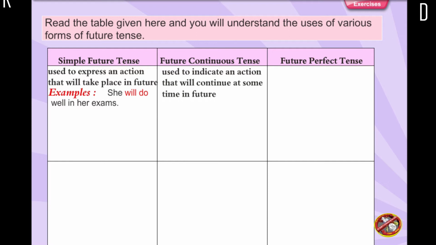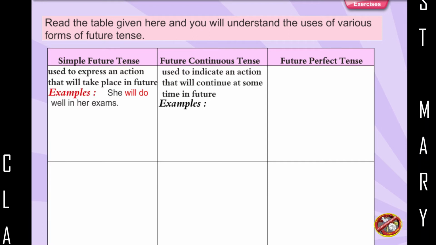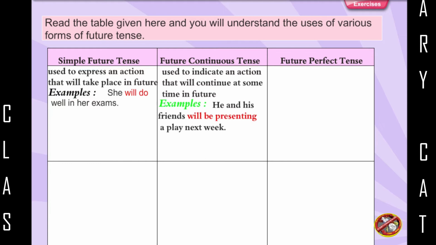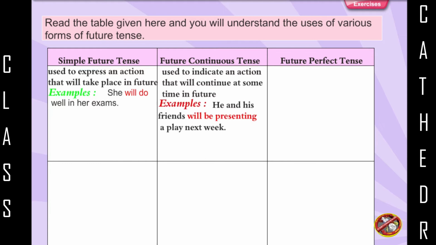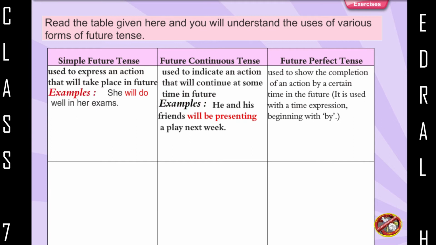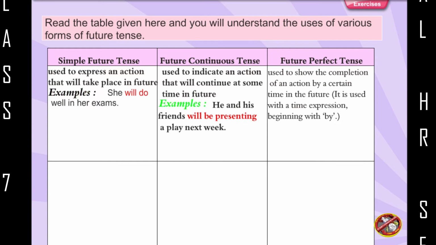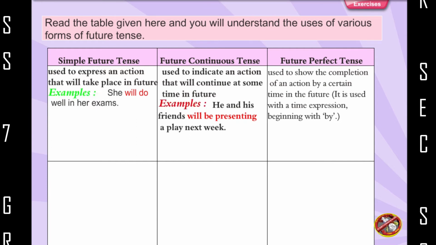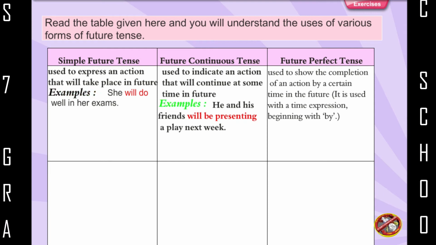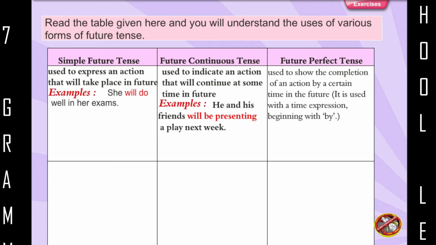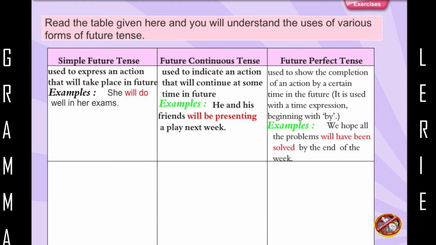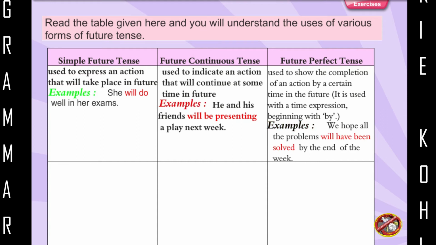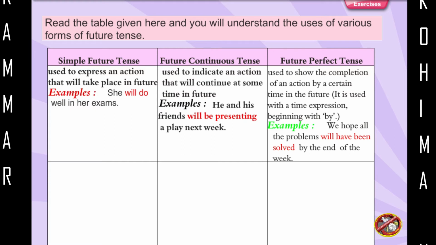Used to indicate an action that will continue at some time in future. Example: He and his friends will be presenting a play next week. Used to show the completion of an action by a certain time in the future. It is used with a time expression beginning with by. Example: We hope all the problems will have been solved by the end of the week.